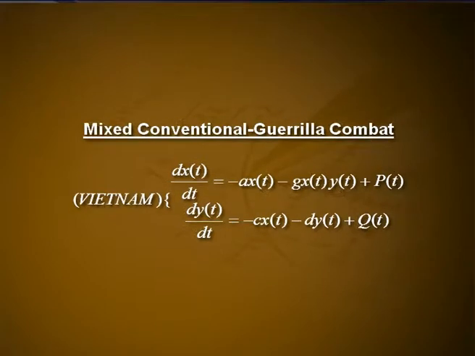Next is mixed conventional guerrilla combat, or Vietnam. dx(t)/dt = -ax(t) - gx(t)y(t) + p(t). dy(t)/dt = -cx(t) - dy(t) + q(t).